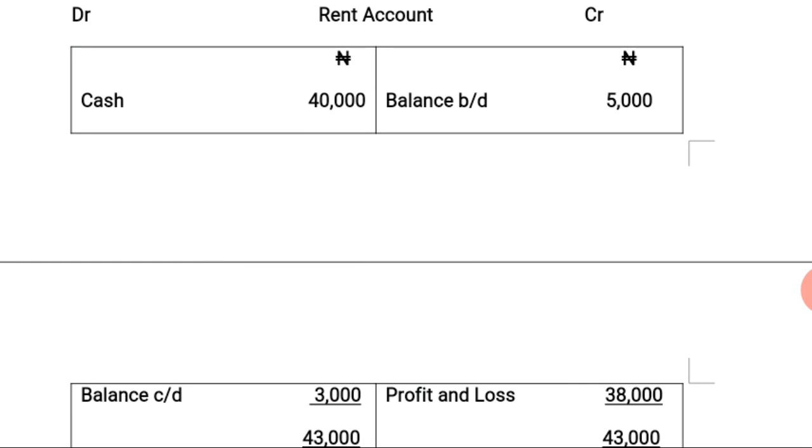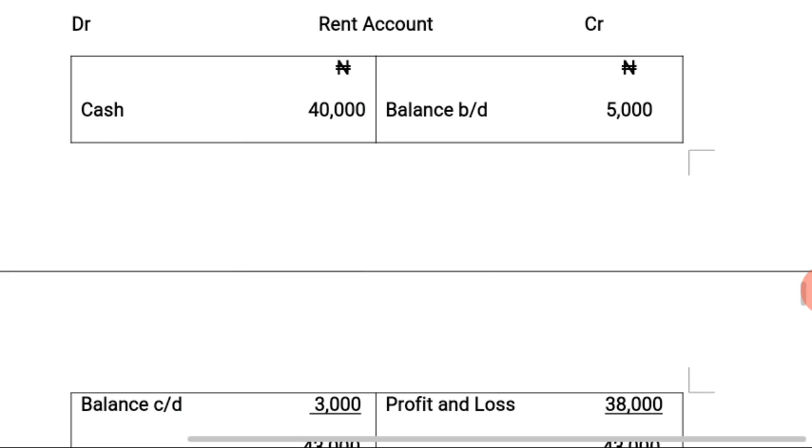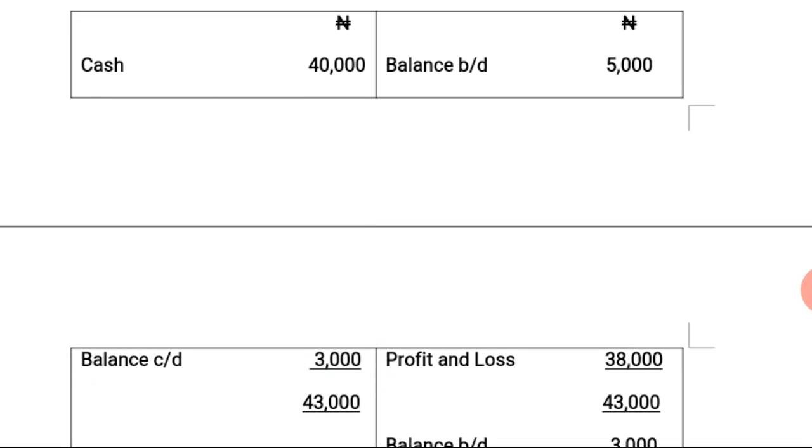Then you credit the side with the amount owing for the last accounting year. The amount owing for the last accounting year, which was 5,000 naira. Then also the amount owing as at the end of the current accounting year, that is 31/12/2009, which was 3,000 naira, will be our balance carried down.